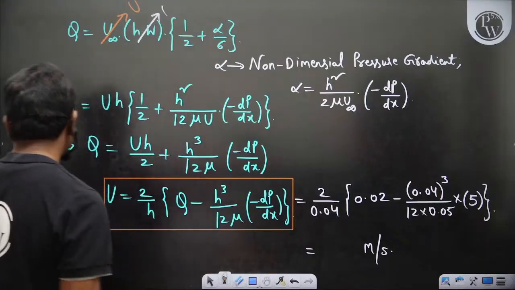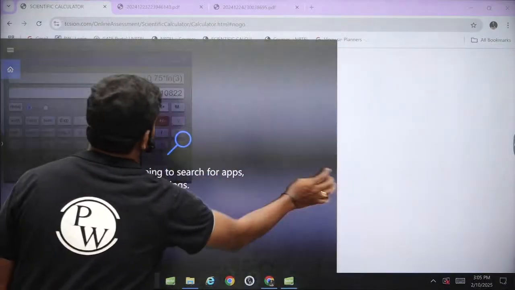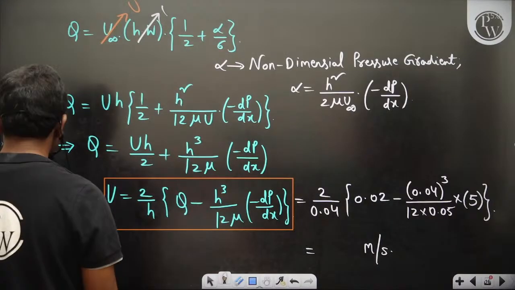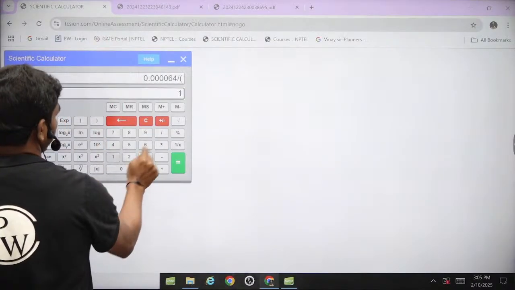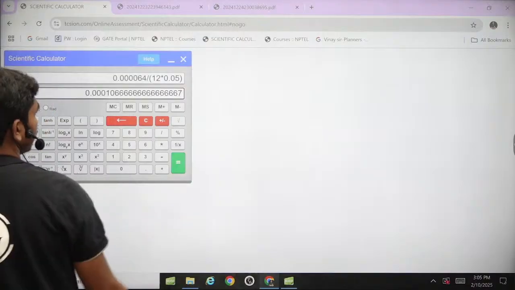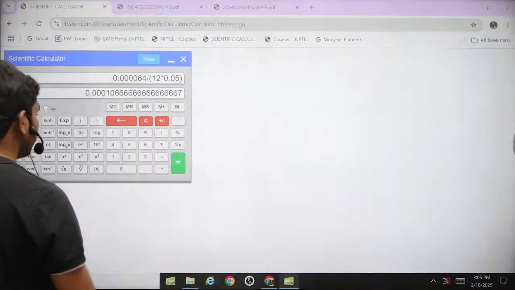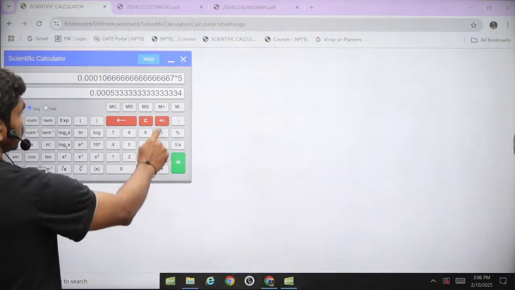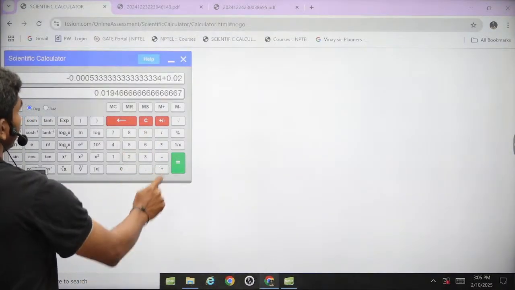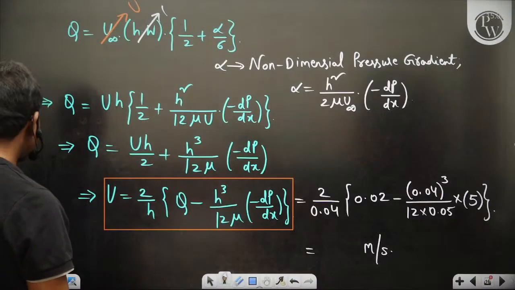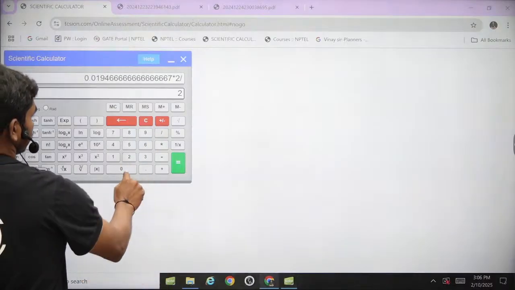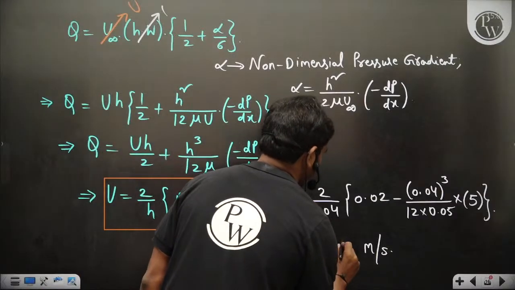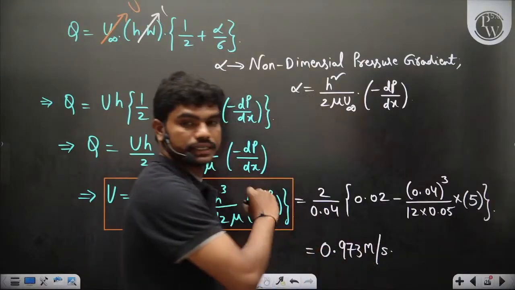So let's take the calculator. 0.04 cube by 12 into 0.05 into 5. Subtract this from 0.02 into 2 by 0.04. 0.973 meters per second.